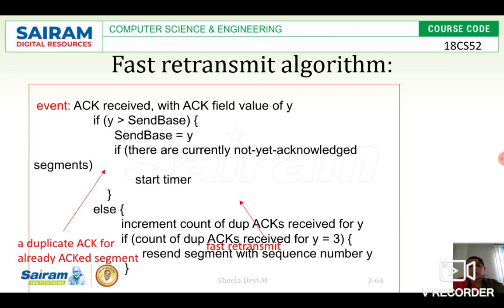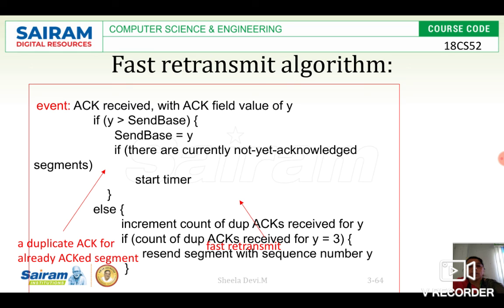Yes, this is the acknowledgement. Acknowledgement received with acknowledgement field value of y. If y is greater than send base, then send base is equal to y. If there are currently not yet acknowledged segments, start the timer. Else, increment the count of duplicate acknowledgements received for y.